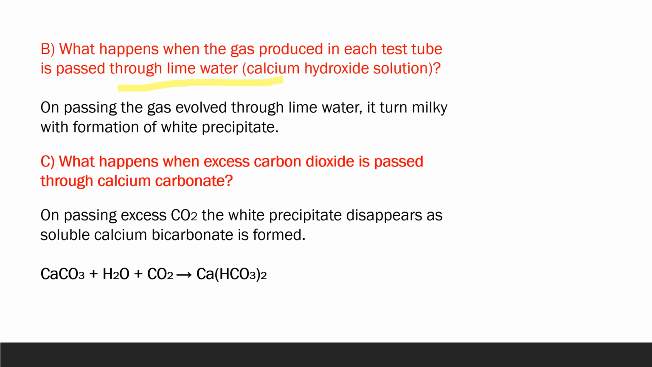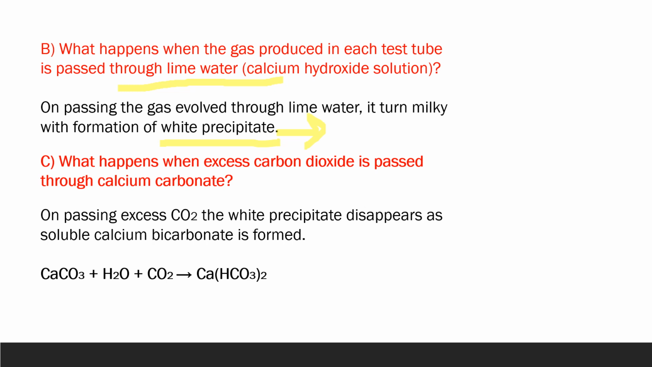Because we know this property of carbon dioxide gas, when it is passed through a lime water solution, the solution turns milky with formation of a white precipitate. And this is what exactly happens here. When we pass this gas which is produced just now through lime water, the lime water turns milky with formation of a white precipitate. This precipitate is of the compound calcium carbonate.